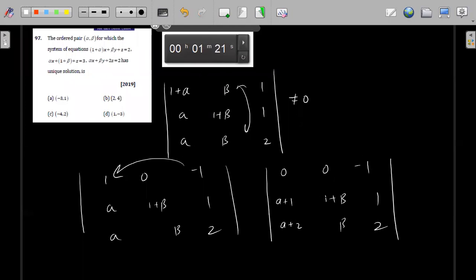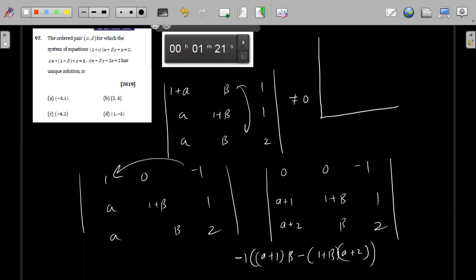So from here, when I solve, I will get minus 1 into alpha plus 1 into beta minus 1 plus beta into alpha plus 2, right? So from here I will get one equation in alpha and beta. Let's check when this is equal to 0. So this is alpha plus 1, so alpha beta plus beta, this is minus of alpha plus 2, this is minus alpha plus alpha beta plus 2.